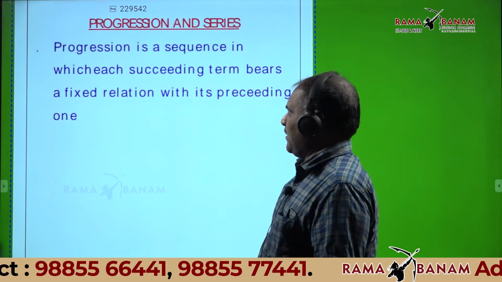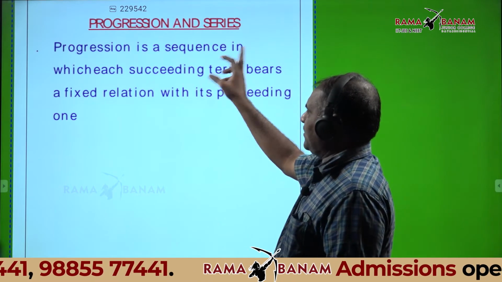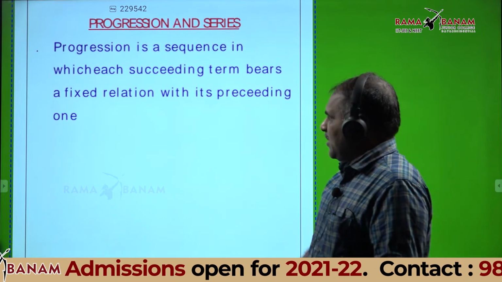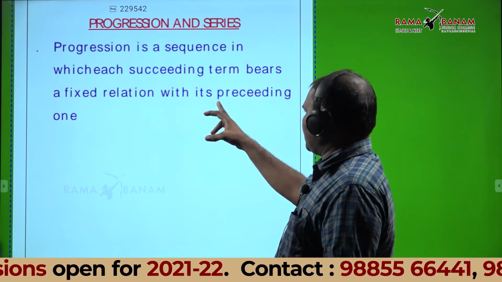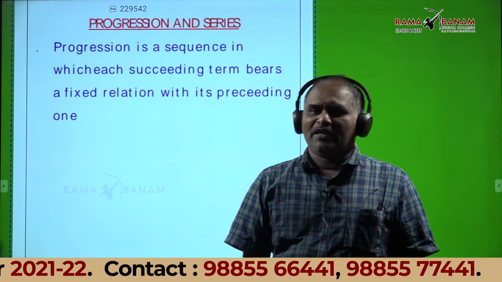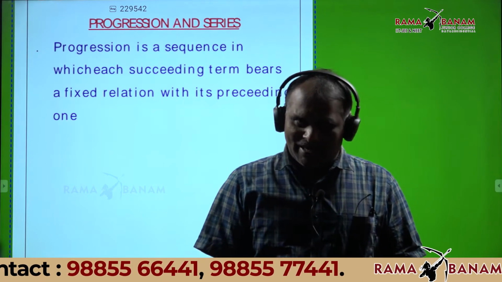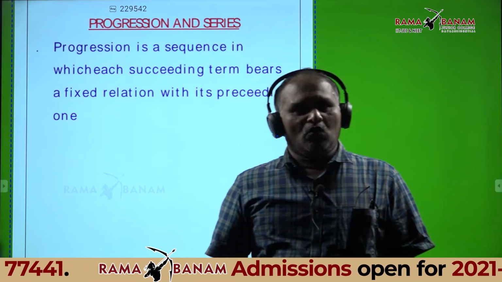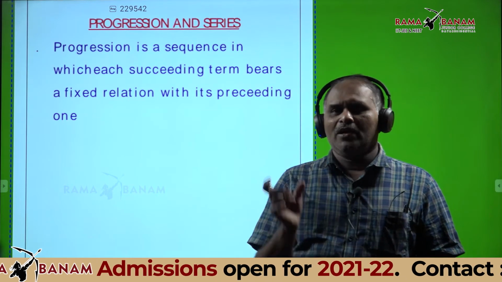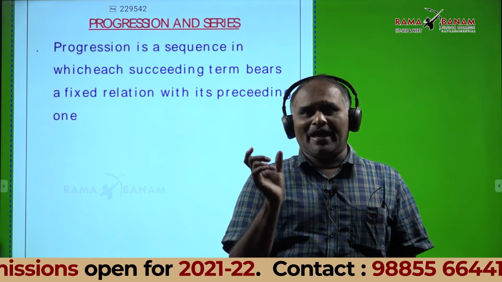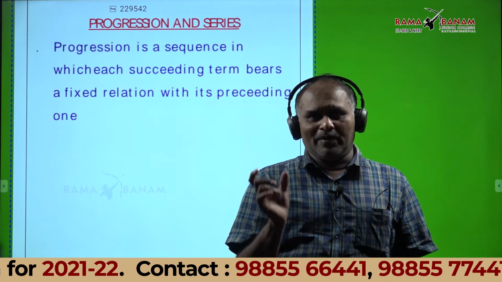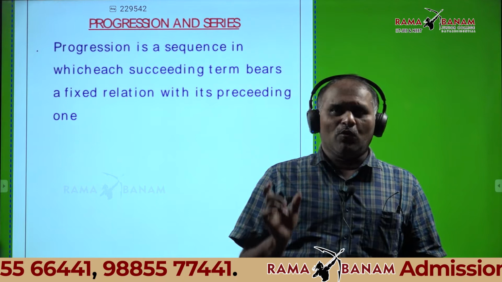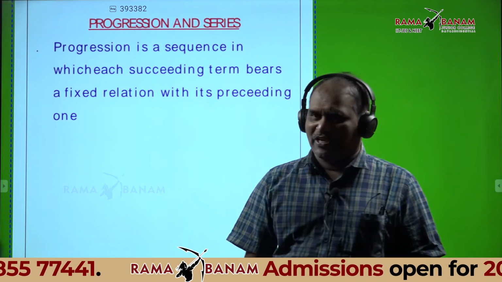The definition: a progression is a sequence in which each succeeding term bears a fixed relation with its preceding one. That is called a progression. A sequence means numbers written in an array. Progression, this is the definition. Note down.